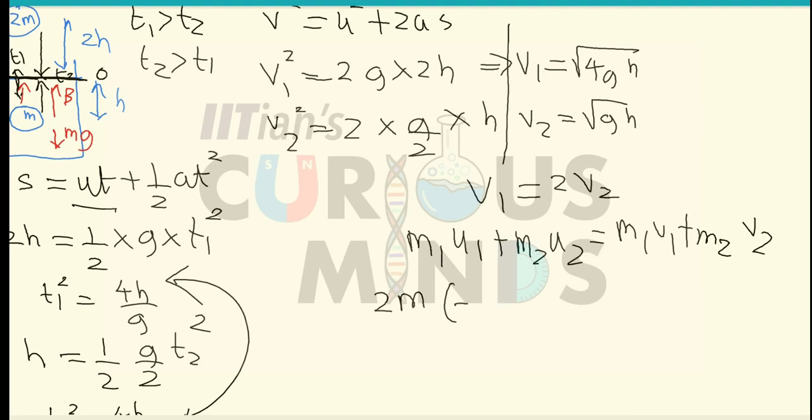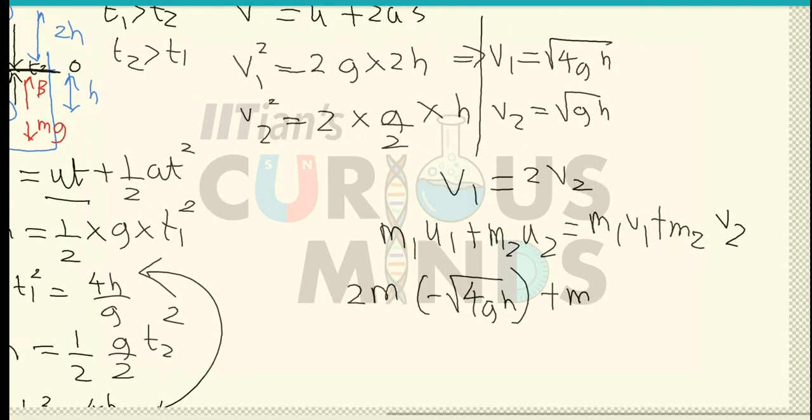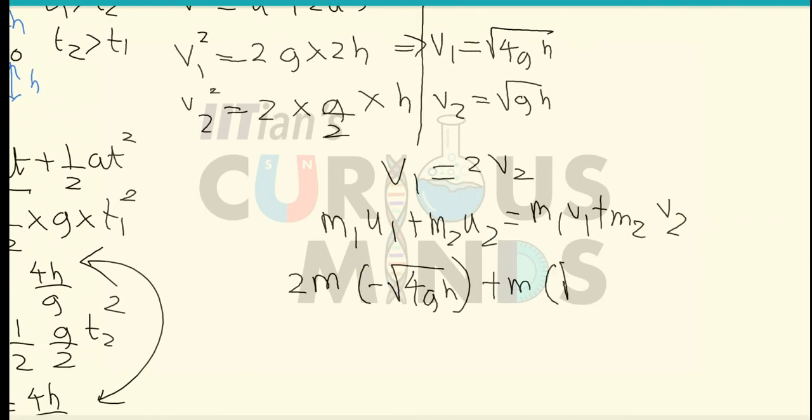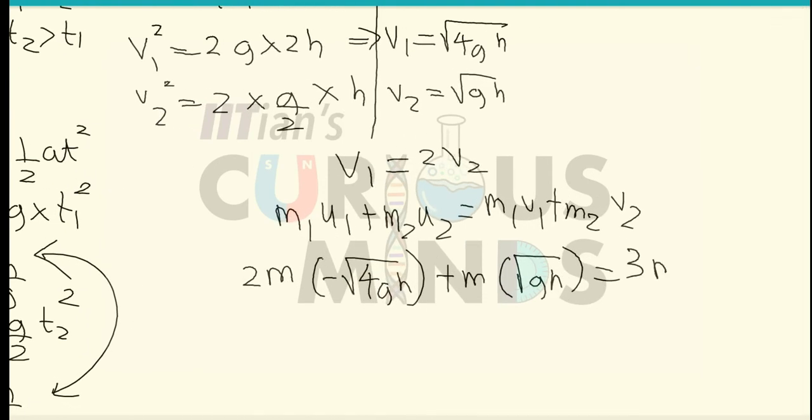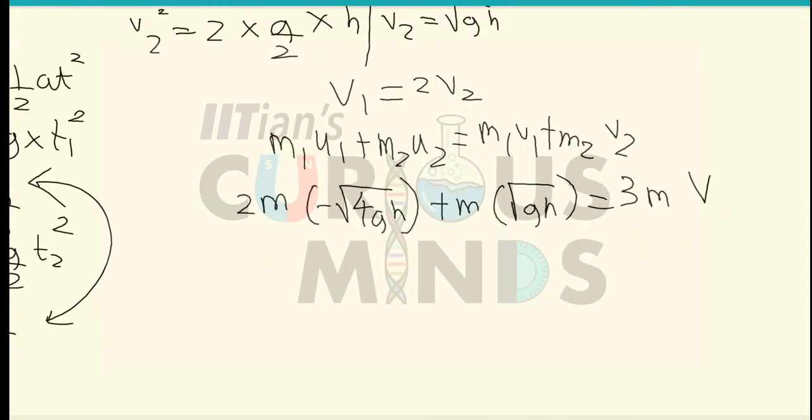I will directly substitute the values: minus 2m root 4gh plus m into root gh. Both of them stick together, so it will be equal to m1 plus m2, which is 3m, into the certain final velocity v. Okay, so m will get cancelled out everywhere. It will be equal to minus 4 root gh plus root gh, equal to 3 times v.